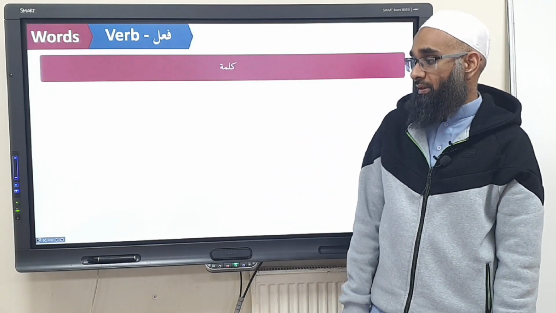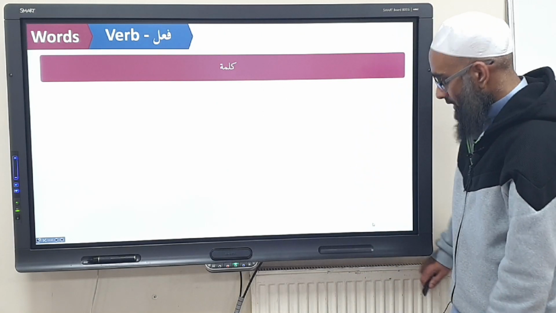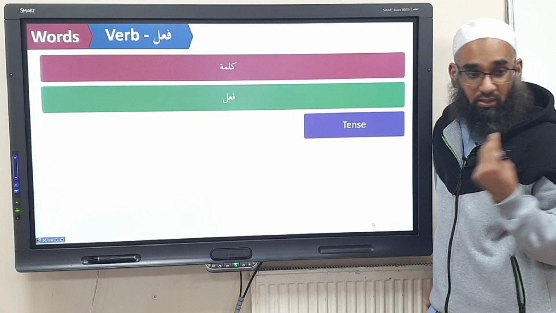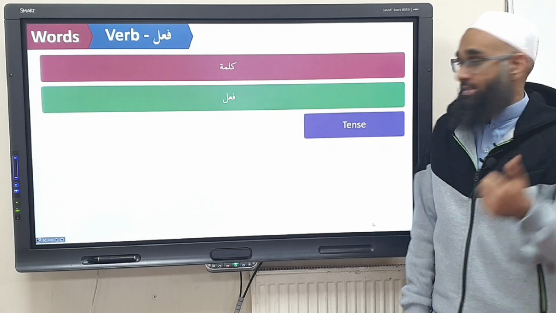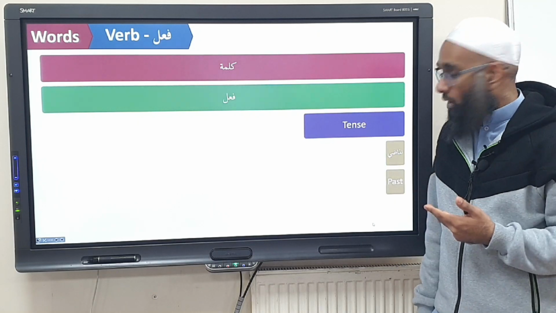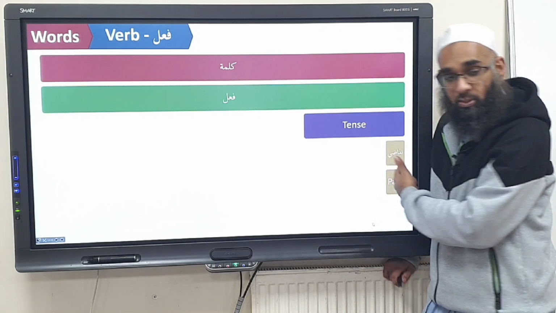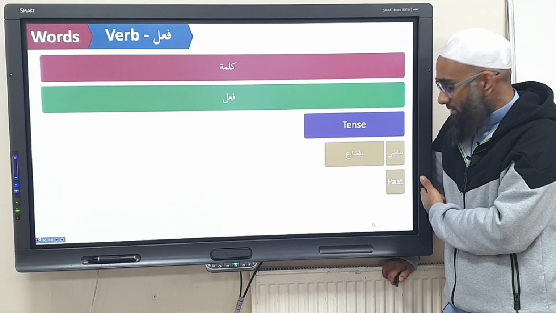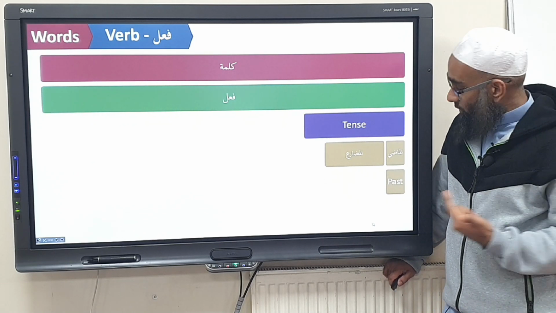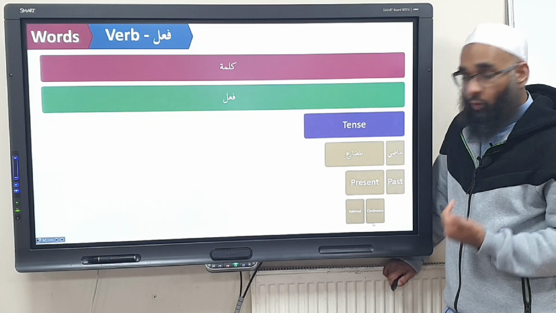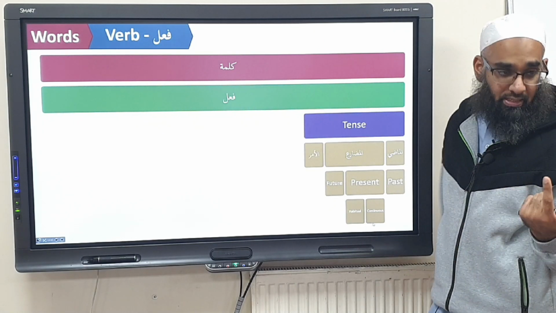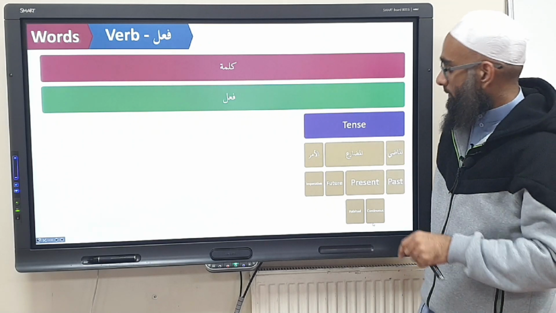Okay? So recap of the verbs. You have ism, fa'il and harf, but we're dealing with fa'il here. And one characteristic of the verb is what? The first characteristic then was what? Tense. It can either be al-madhi, al-mudari' or al-amr. Al-madhi is which tense? Past tense. Al-mudari is which tense? Present tense, continuous or habitual. Or the mudari can also be future tense. And al-amr is the command. We'll do that later on, inshallah.